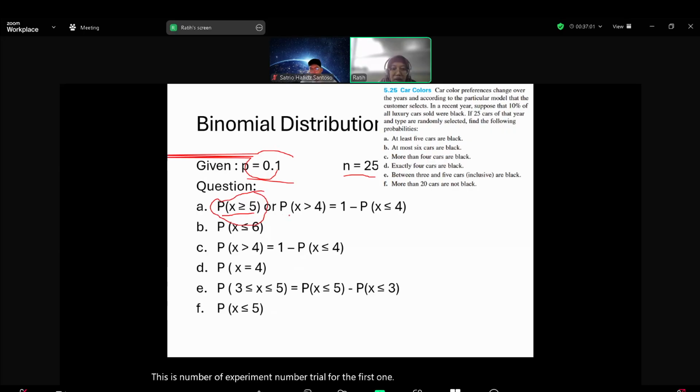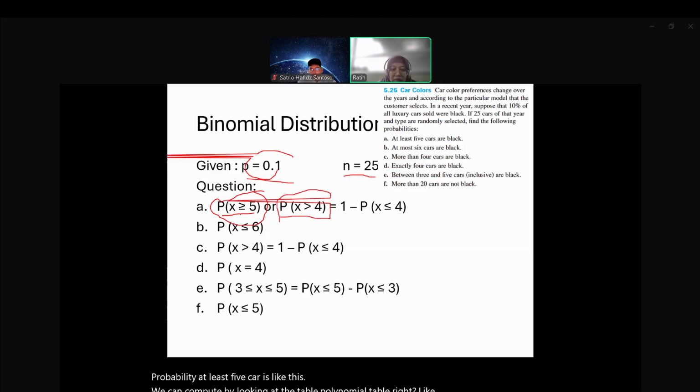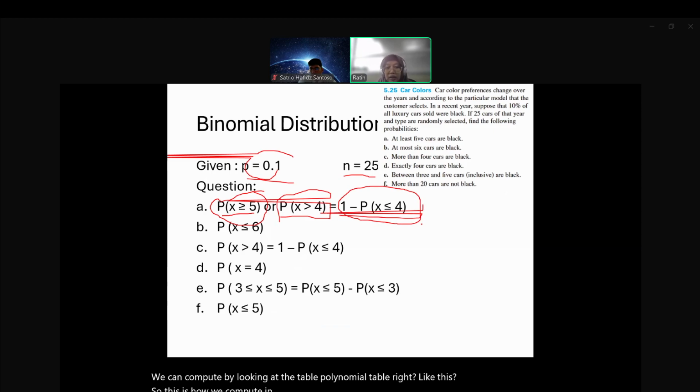We can compute by looking at the binomial table, like this. So this is how we compute in the binomial distribution table. And then at most 6 is this one. We can take a look at the table.